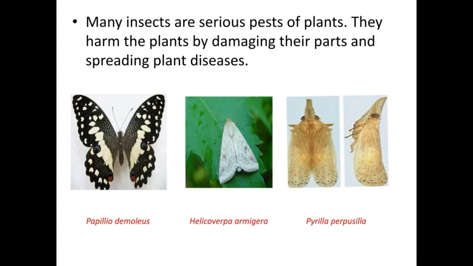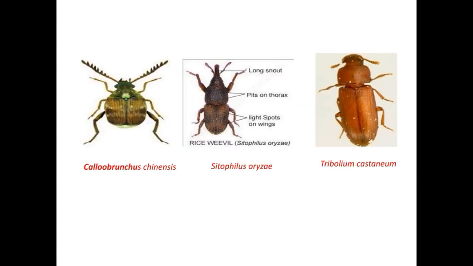So many insects are serious pests of plants and they harm the plants by damaging their parts and spreading plant diseases. You can see the diagrams of these moths and butterflies such as Papilio demoleus, Helicoverpa armigera, Pyrilla perpusilla, Callosobruchus chinensis, Sitophilus oryzae and Tribolium castaneum. So these are the insects which are the pests of the crops.